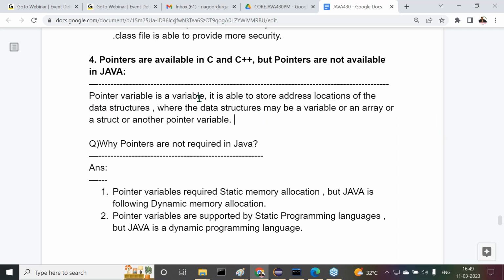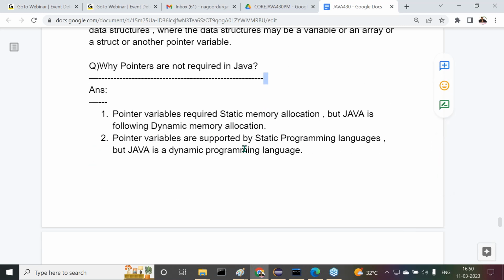Pointer variable is a variable able to store address locations of data structures, where the data structure may be a variable or an array or a structure or another pointer variable. Why are pointers not required in Java? Why are pointers not possible in Java? There are four reasons given here.